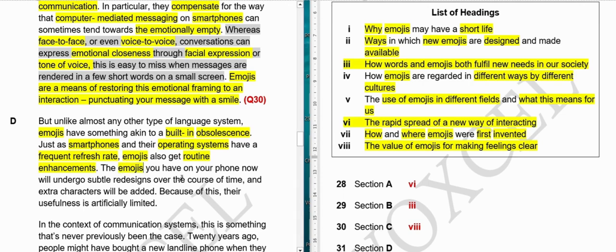Subtle meaning things that are not easily detectable. After some years or some months they will be constantly refreshed, so that people do not get bored of them, or according to new moods or new ways of conveying your emotions.